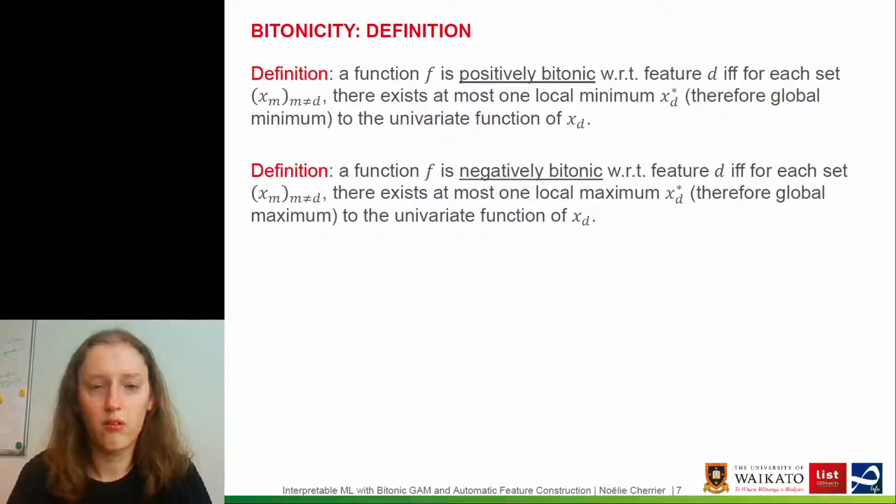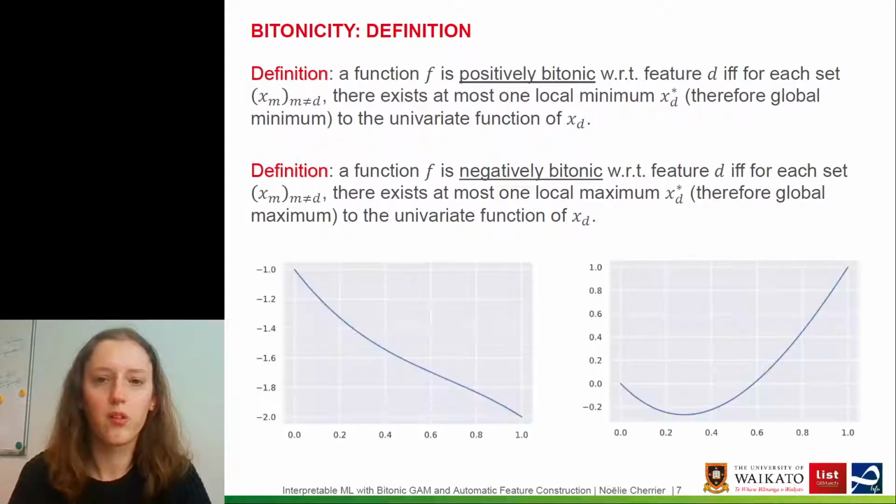And respectively, a function f is negatively bitonic with respect to a feature d if there exists at most one local maximum xd star, so a global maximum, to f of xd, all other features being fixed for m different from d. So here are two examples of bitonic functions.